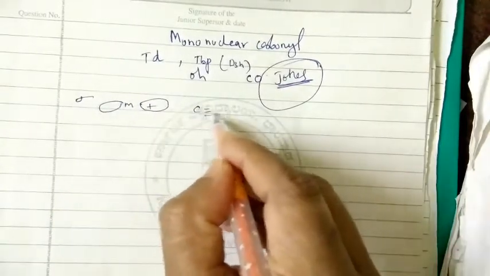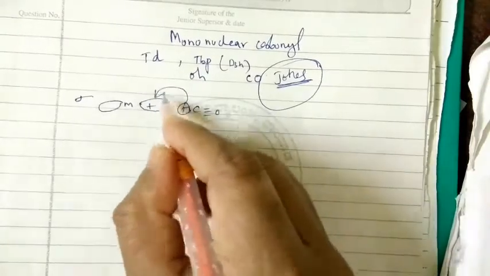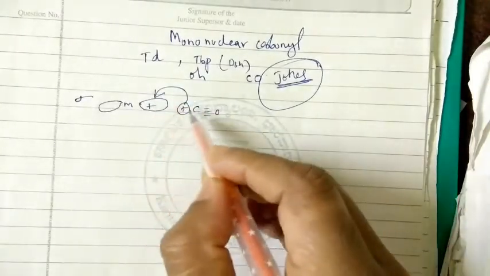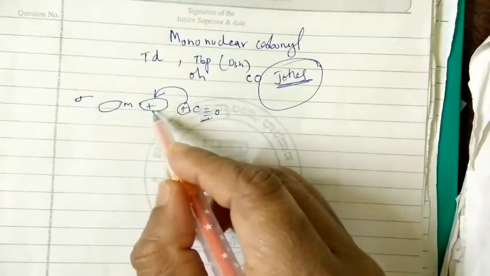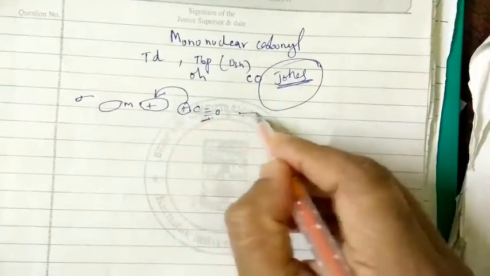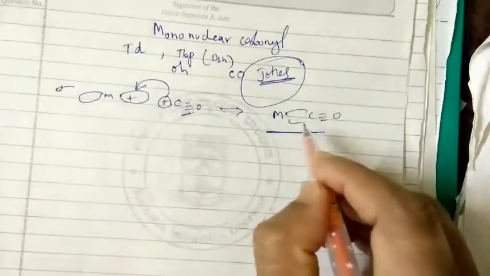And you can see here carbonyl having the filled orbital, and you can see that the electrons from the filled orbital of the carbonyl are donated to the empty orbital of the metal here, so forming the sigma bond in this way. So carbonyl like this, so you are going to see the sigma bond is formed.